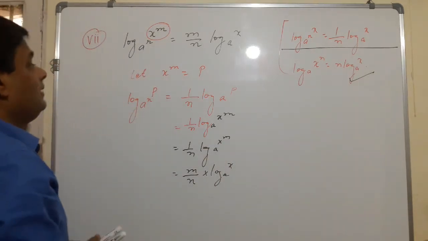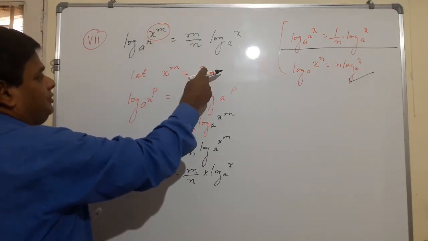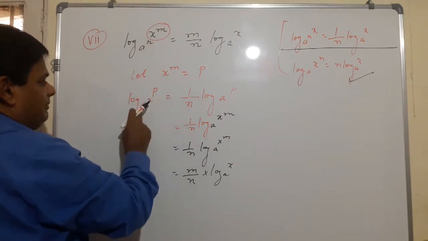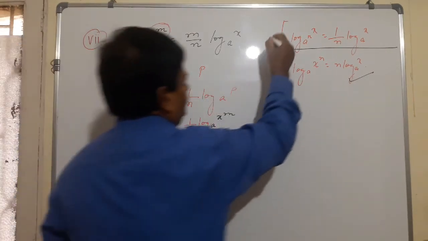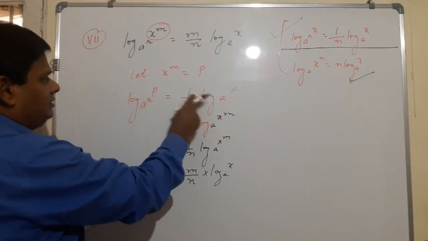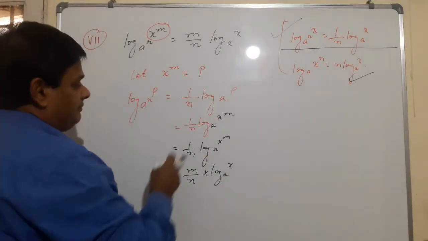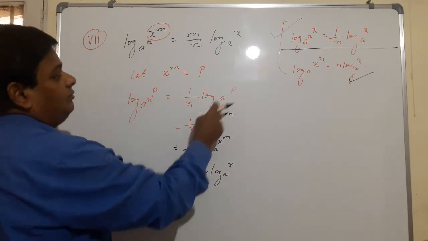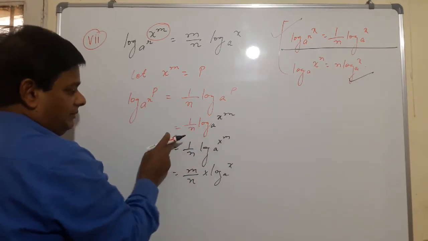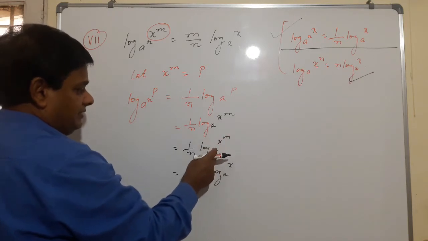So see here, first of all I assume that x raised to the power m is equal to p. So this one becomes log p to the base a raised to the power n. I use this formula. So here it becomes 1 by n log p to the base a. Then after here 1 by n log, what is p? p is x raised to the power m to the base a. So 1 by n log x raised to the power m to the base a.